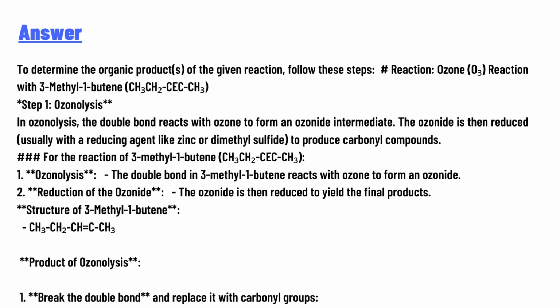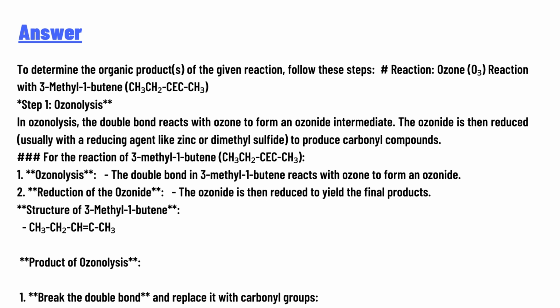To determine the organic products of the given reaction, follow these steps. Reaction: ozone reacting with 3-methyl-1-butane, CH3CH2C≡CCH3. Step 1: Ozonolysis. In ozonolysis, the double bond reacts with ozone to form an ozonide intermediate. The ozonide is then reduced, usually with a reducing agent like zinc or dimethyl sulfide, to produce carbonyl compounds for the reaction of 3-methyl-1-butane.